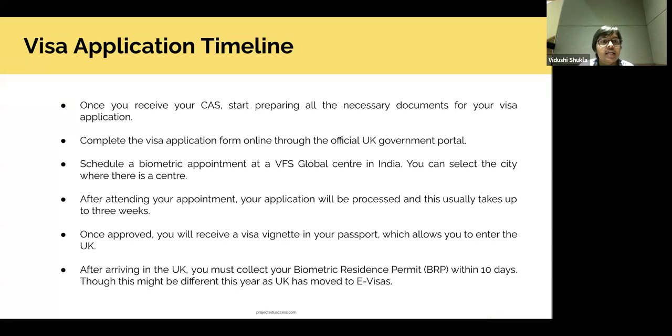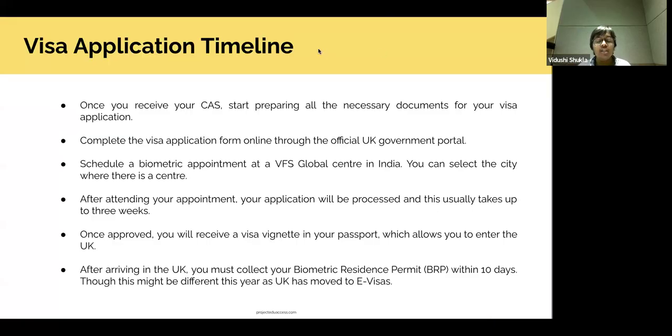That's it. After attending your appointment, your application will be processed. It takes approximately 3 weeks. They will take your passport and it will be with them for 3 weeks. Once approved, you will receive a mail saying that you've been given the visa, your vignette has arrived, and you can either collect your passport directly from the VFS office where your biometric appointment was held, or you can request a posting service, for which you have to pay an extra amount, and then they can post your passport to you along with the visa vignette once it arrives.